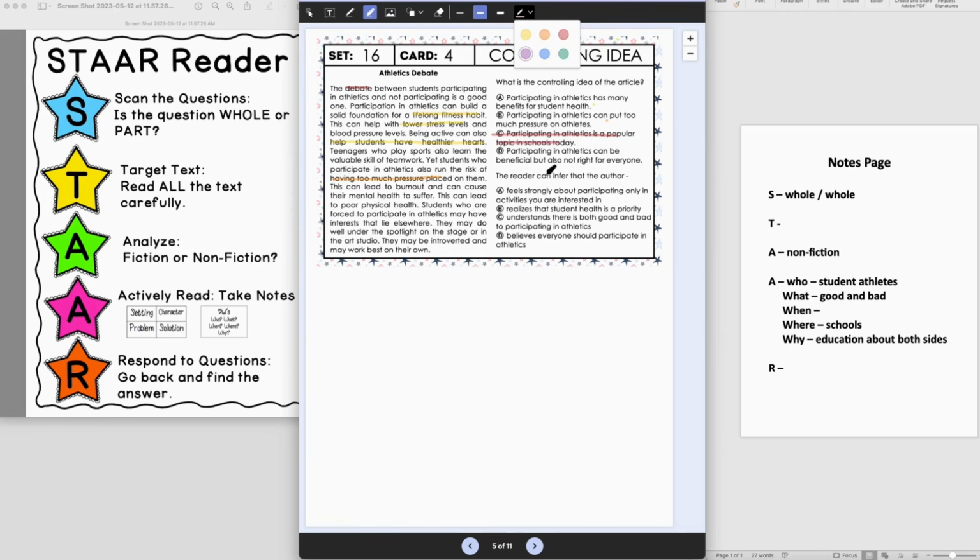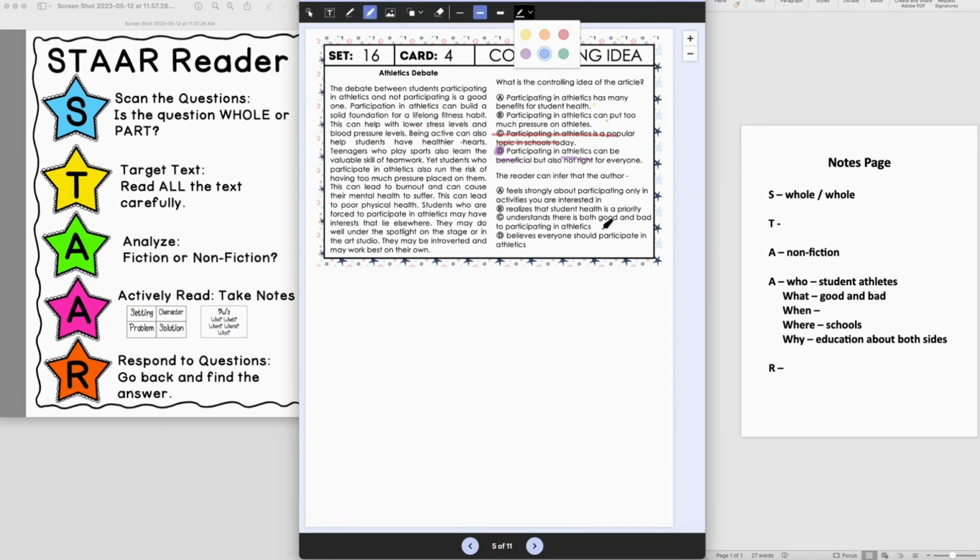And D, participating in athletics can be beneficial but also not right for everyone. Okay, so now this is intriguing because it talks about beneficial, which is yes, these lower stress levels, being healthier hearts, but then it also addresses how it's not right for everyone. It might be too much pressure, it might cause poor physical health, and they might have interests elsewhere. So here we can see A only addresses the positive, B only addresses the negative. So D is our best answer choice because it addresses the whole article and its point of getting across that there is both sides to this debate.